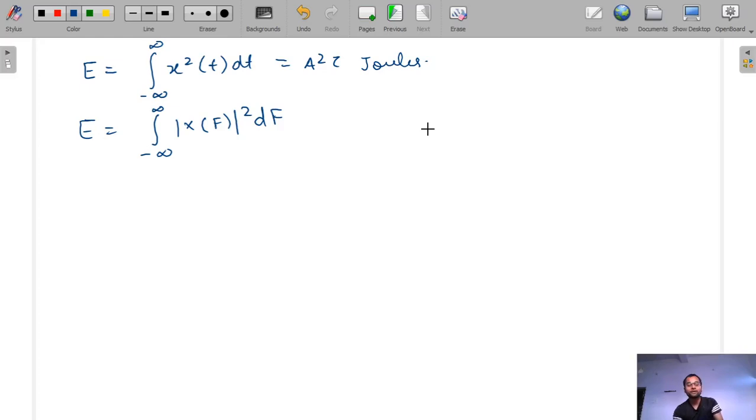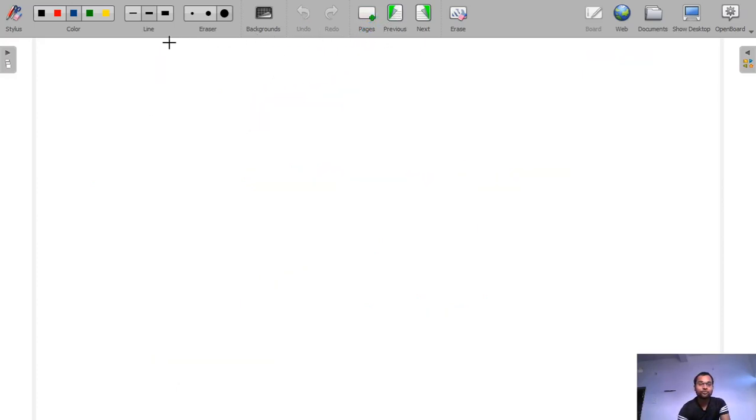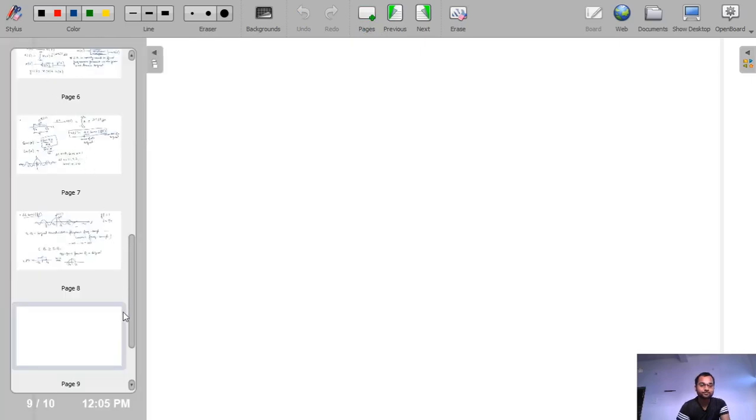So for proper transmission of the above signal, a channel bandwidth of infinity is required. But infinite channel bandwidth is not practically possible. So we need a channel of finite bandwidth, so the signal should be band limited before transmission.